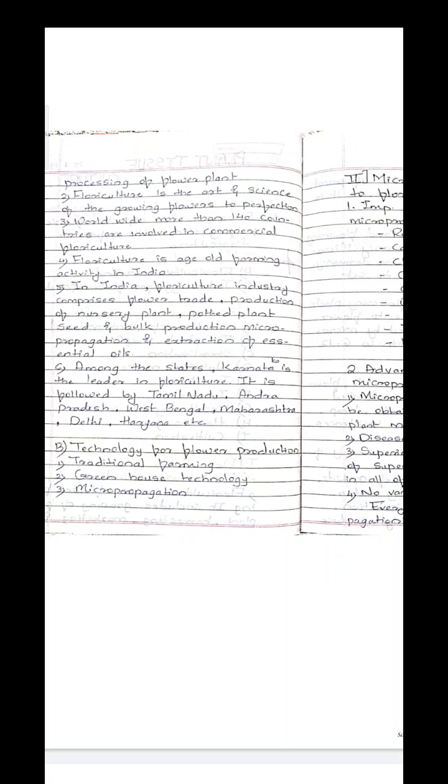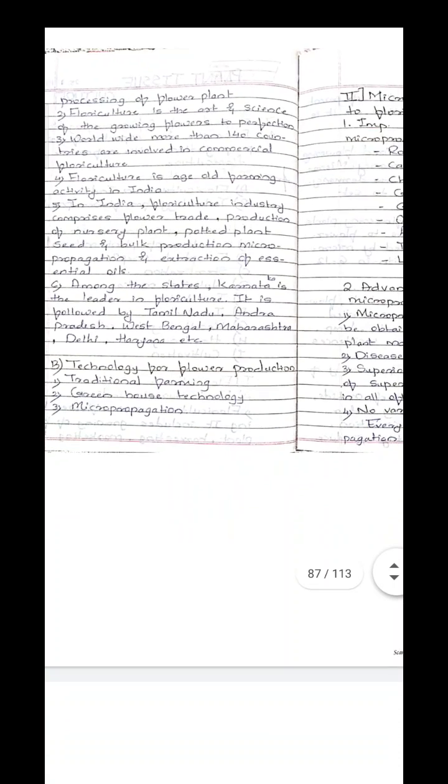So floriculture contributes to different industries, like preparing nursery beds or potted plants with seeds, and also the extraction of essential oil from different flowers. So these are some of the areas to which floriculture contributes.